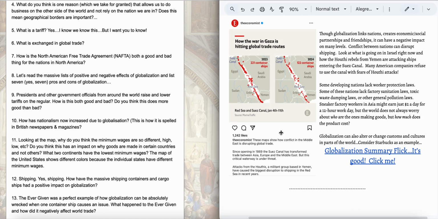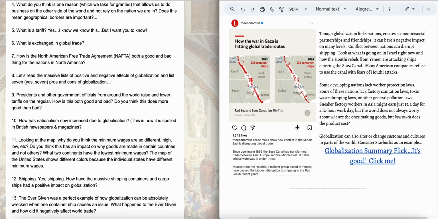And unfortunately, remember, globalization is impacted by conflicts. The war in Gaza affected global trade. In 2023, there were 221 container ships that went through the Suez Canal between January 4th and January 11th. And then in 2024, a year later, it was less because of the Houthi rebels and people firing onto the ships and trying to pirate the ships, people trying to take the goods off the ships, ransom. So foreign conflict affects globalization because then some shipping companies don't want to travel in that area. And also in some cases, people don't want to ship goods to that area.